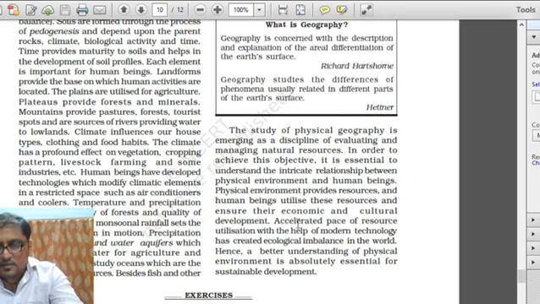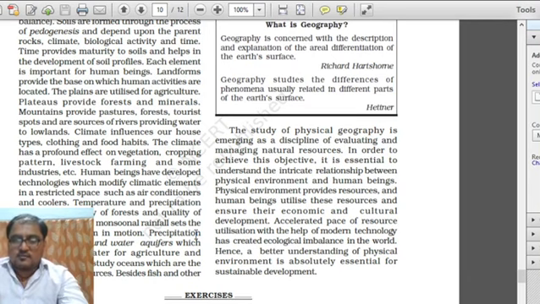Accelerated pace of resource utilization with the help of modern technology has created ecological imbalance in the world. In the sense of possibilism, if we accelerate the pace of exploitation or overutilization of resources with the help of modern technology, that will create some sort of ecological imbalances, and that will lead to environmental issues and problems in the world.